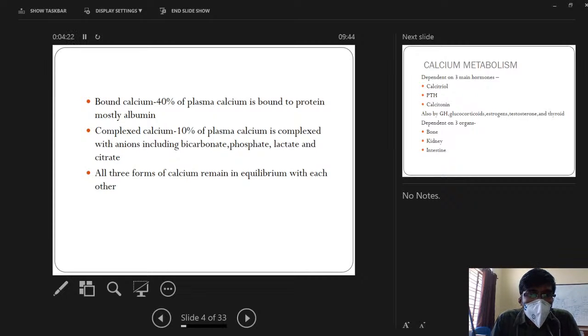For better understanding, in cases when there is hypoalbuminemia, that is low serum albumin, total calcium will decrease. When albumin is decreased, obviously the bound calcium will decrease, as well as the ionized free calcium, maintaining the calcium homeostasis. All three forms of calcium remain in equilibrium with each other. So whenever there is hypoalbuminemia, bound calcium will decrease as well as ionized calcium will decrease. The resultant net metabolically active calcium is the same as in case of normal protein concentration. This is very important to understand.